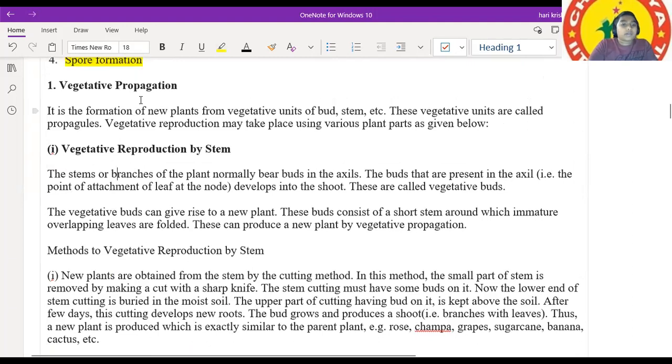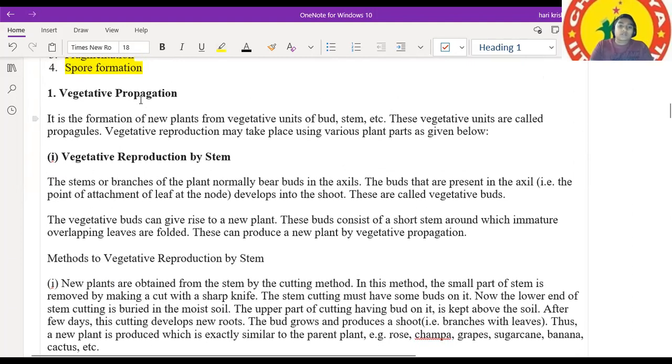Vegetative reproduction by stem. The stems or branches of the plant normally bear buds in the axils. The buds present in the axils, at the point of attachment of the leaf at the node, develop into the shoot.